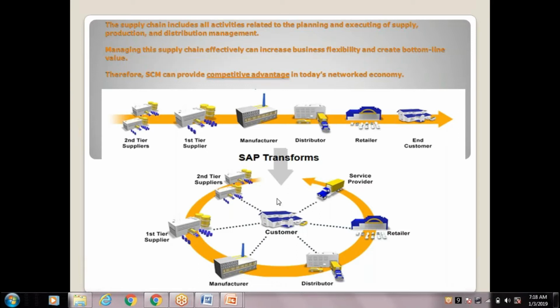Why? Because to run any successful supply chain, two points are important. One is you have to optimize your inventory. How much you are really going to sell, that much only you have to manufacture. The other is to maximize your customer service levels. Whatever customer orders you receive, you need to fulfill maximum and deliver on time. So how can you achieve this? If you do proper forecasting, proper planning, proper distribution, nothing but the activities of the supply chain, if you run all of them properly, then only can you achieve this.